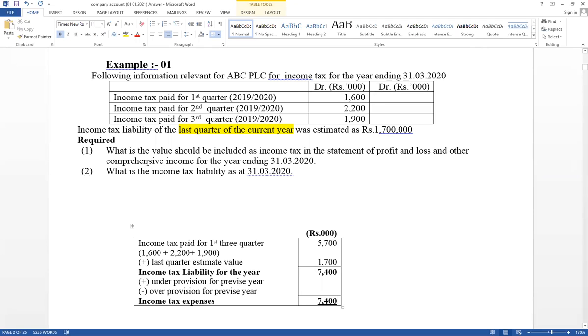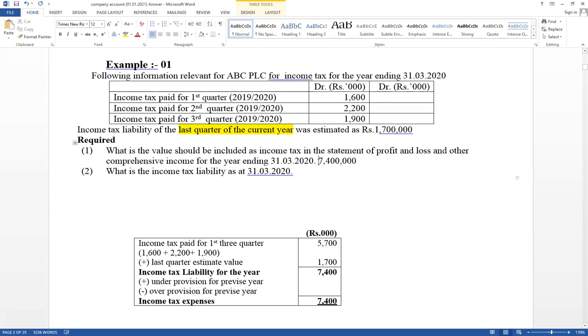Therefore, they ask what is the value that should be included in the income statement, statement of profit and loss and other comprehensive income as income tax. Therefore, as income tax, only 7,400 should be considered. It has given values in 1000.